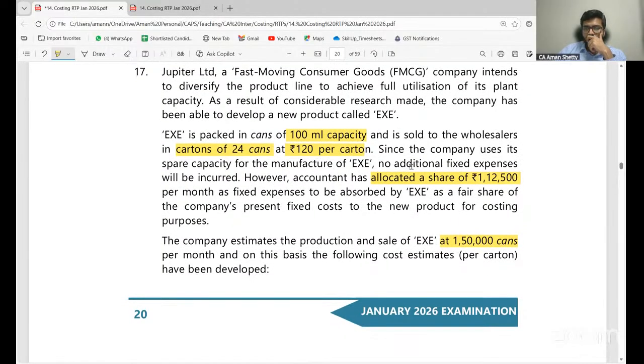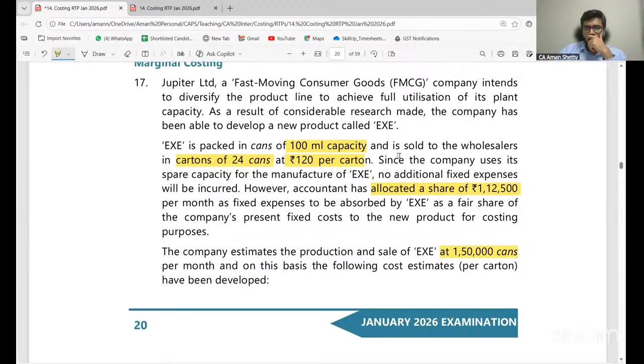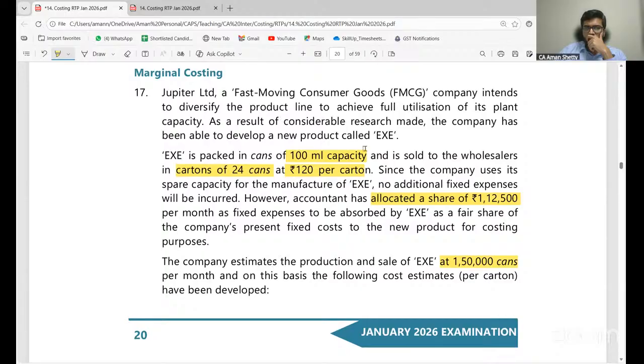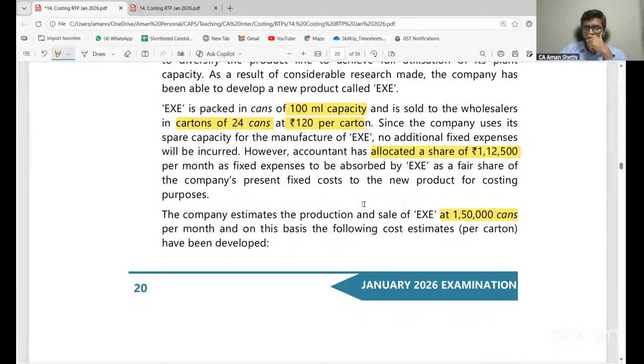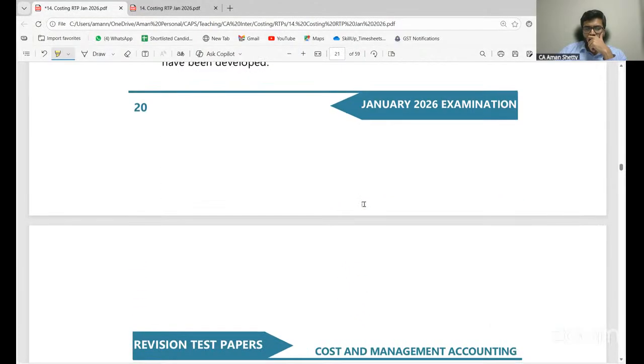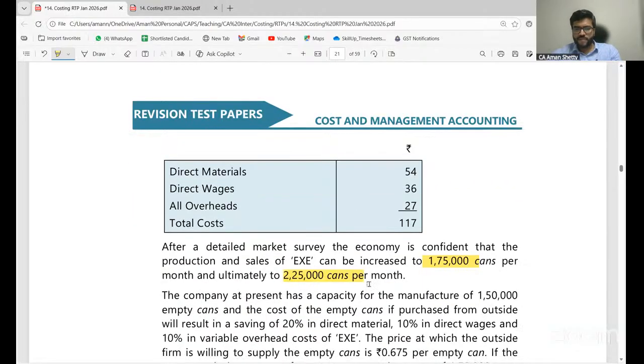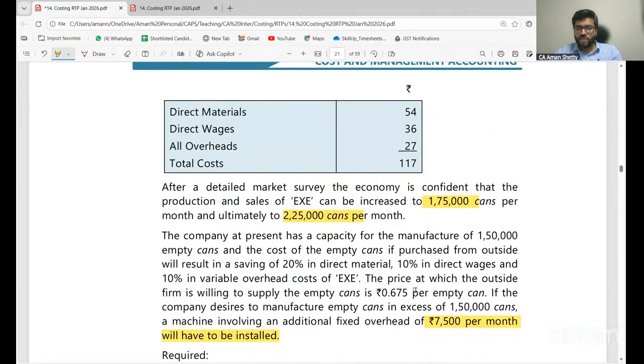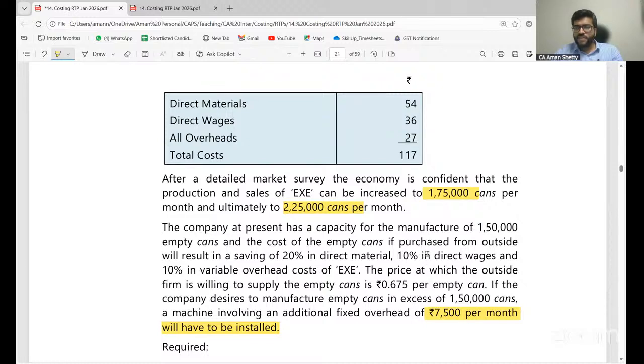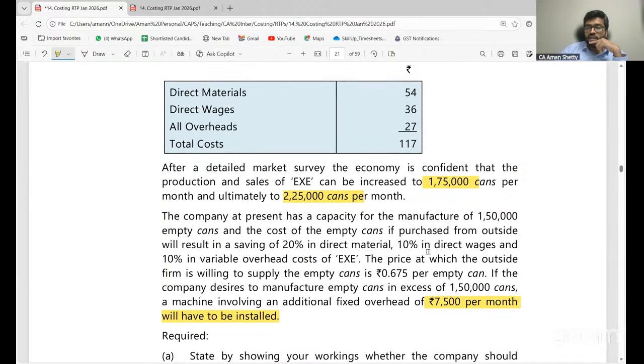Yes. Okay. Yes. So this 20% of my direct material, 10% in wages and 10% of variable overheads will be the savings.